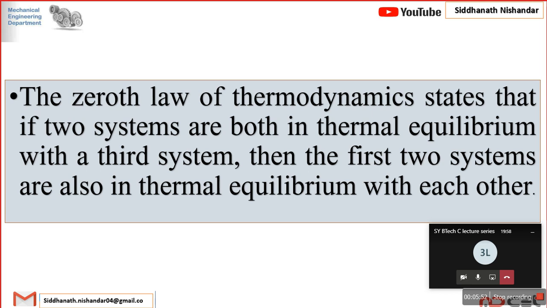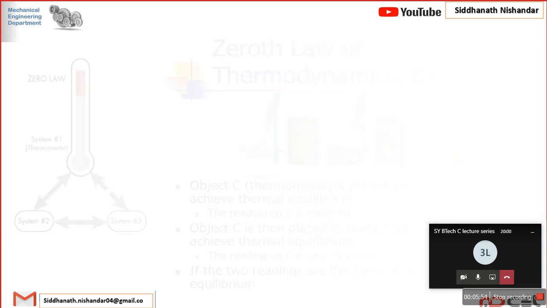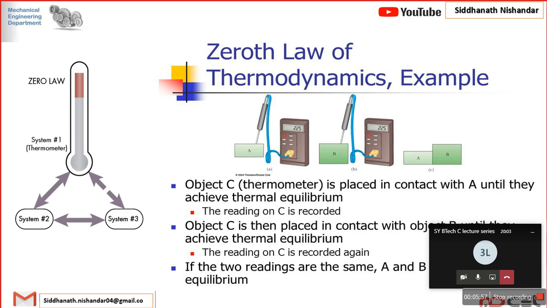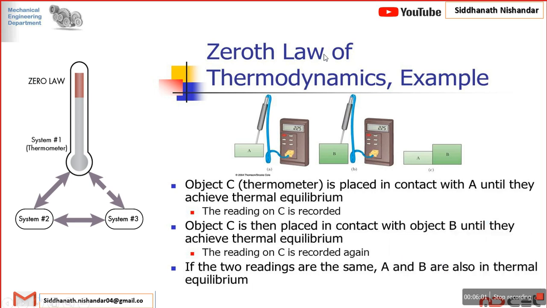I move further now. Now we demonstrate this law here. Zeroth law. If you see here, object 1.